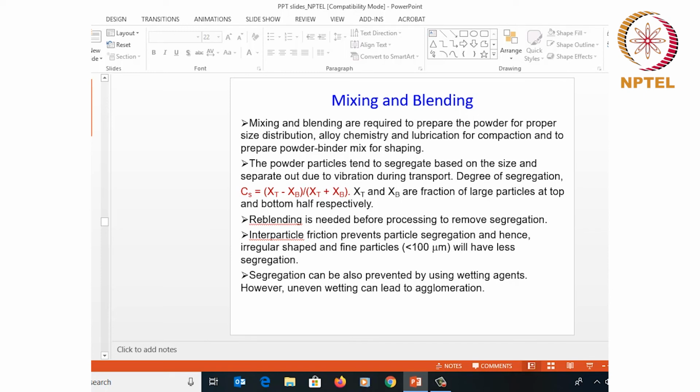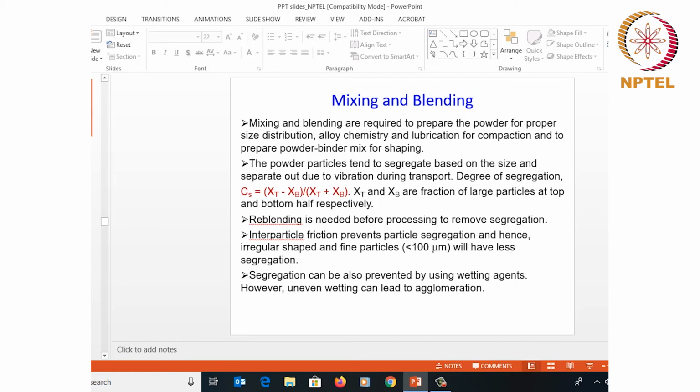But when you are mixing the wetting agents with the powder, you have to make sure that it is mixed homogeneously, because if the wetting agent is not distributed uniformly, uneven wetting can lead to agglomeration again, right? So there again you can see the utility of mixing and blending, to make sure that the wetting agent is also mixed thoroughly and uniformly with the powder.